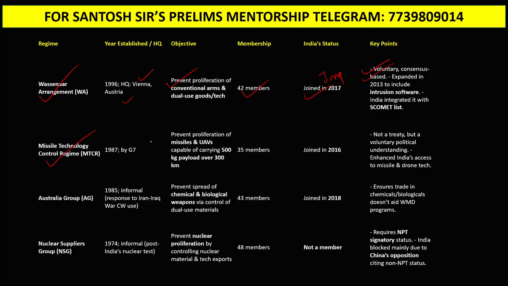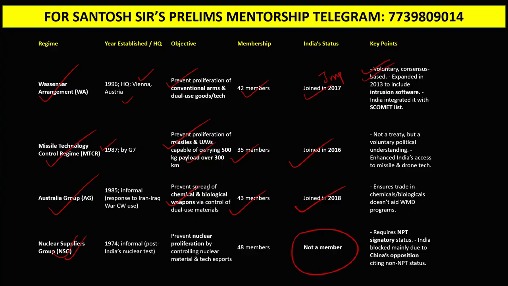Next one is the MTCR. You can see it was established in 1987, and here the aim is to prevent proliferation of missiles and UAVs. Here 35 countries are the members. India joined in 2016. Australia Group is basically an informal group for preventing chemical and biological weapon proliferation. 43 countries are members. India joined in 2018. Guys, the only export control regime of which India is not a member is the NSG.